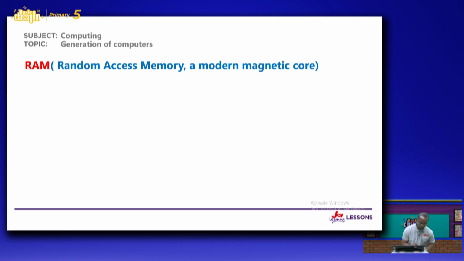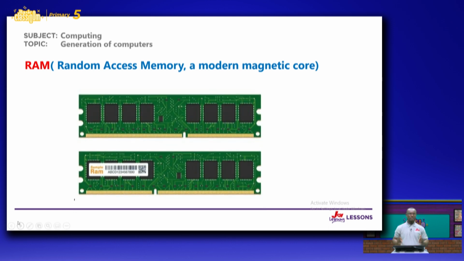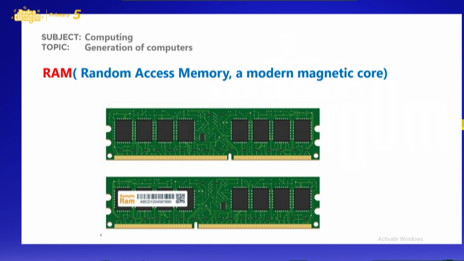So magnetic core, we said, is today called RAM. RAM stands for random access memory. This is the modern memory we use in our computers now. So this image you see on the screen is called RAM, random access memory. And these are the RAM or the memory in our modern computers.